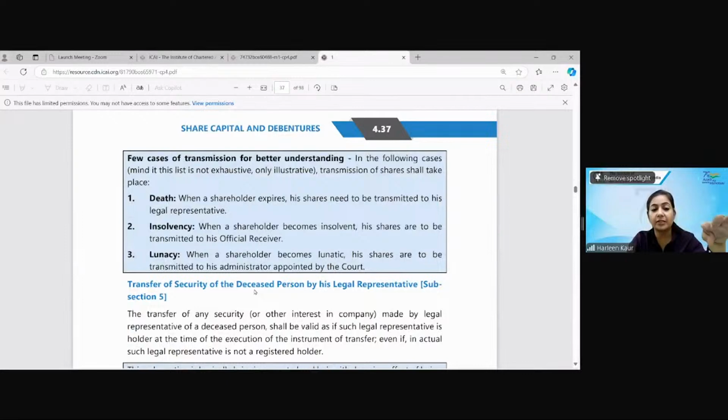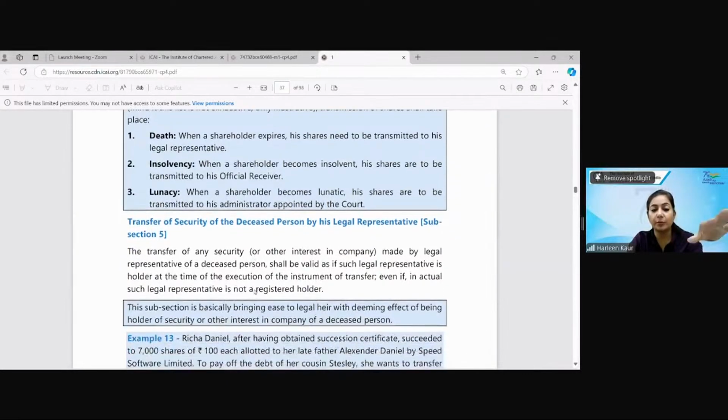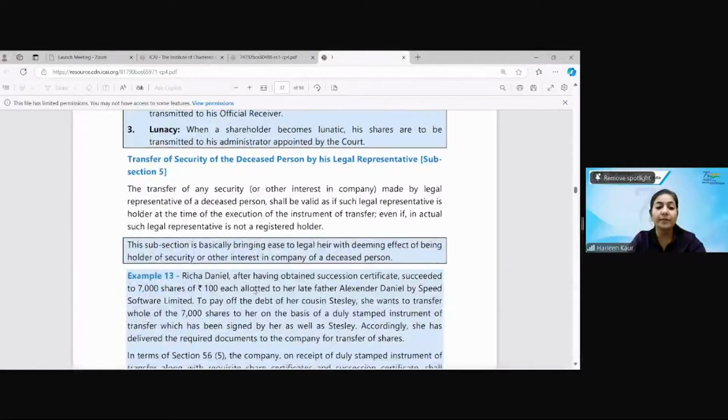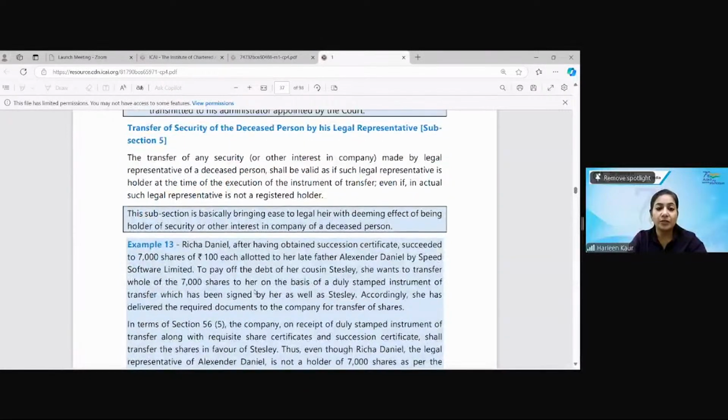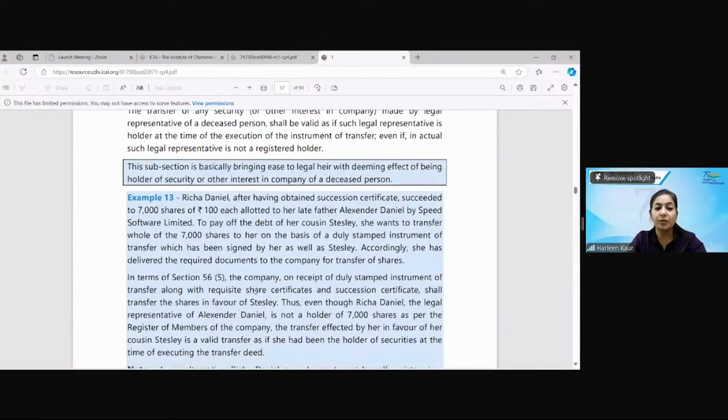So these are the cases in case of death, insolvency, and lunacy. If the person becomes a lunatic, his shares have to be given to the person appointed by the court. Let's understand transfer of securities of a deceased person. The subsection brings ease to the legal heir. So the legal heir will get all the shares and securities of the deceased person.